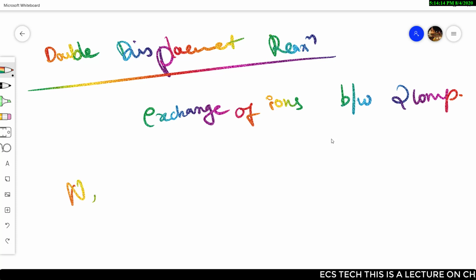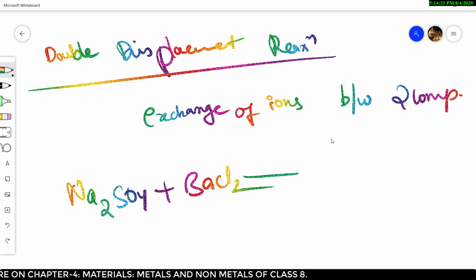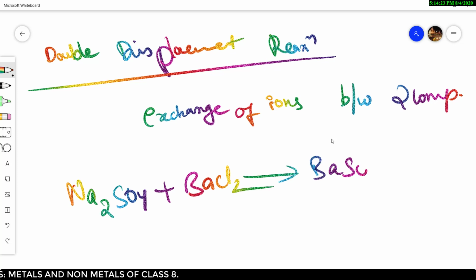Let's take an example of sodium sulfate, Na2SO4, plus barium chloride. When they react, they give rise to barium sulfate plus 2NaCl.